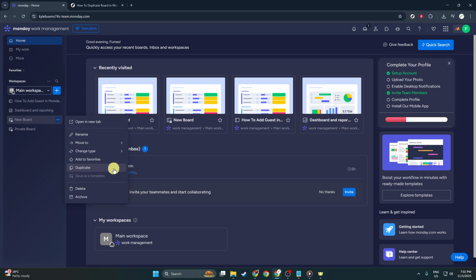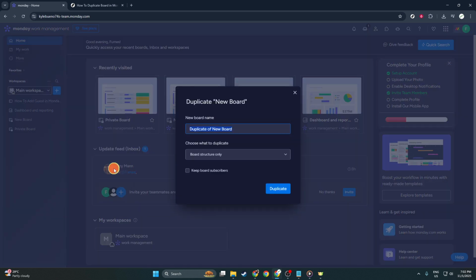From the drop-down menu that appears, you'll see an option labeled Duplicate. Give that a click. Doing so will initiate the duplication process, letting you create a replica of your board. This step is crucial as it guarantees that your original board remains untouched and intact.